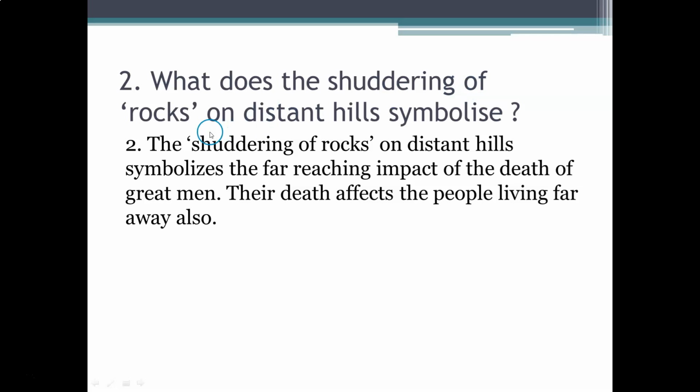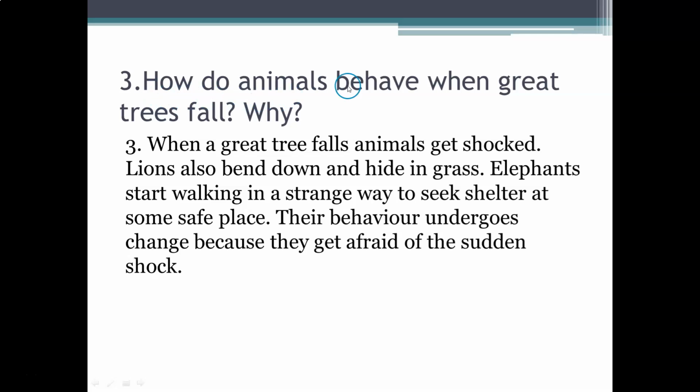What does the shuddering of rocks on distant hills symbolize? The shuddering of rocks on distant hills symbolizes the far-reaching impact of the death of great men. Their death affects the people living far away also. How do animals behave when great trees fall? When a great tree falls, animals get shocked. Lions also bend down and hide in grass. Elephants start walking in a strange way to seek shelter at some safe place. Their behavior undergoes change because they get afraid of the sudden shock.